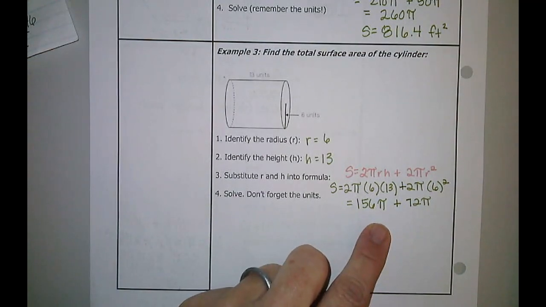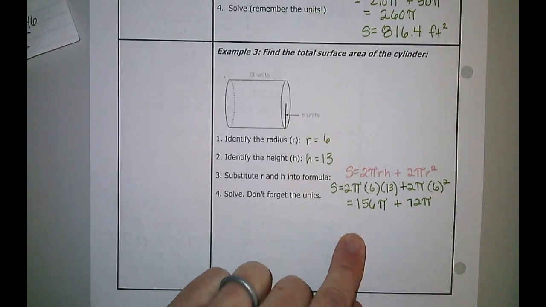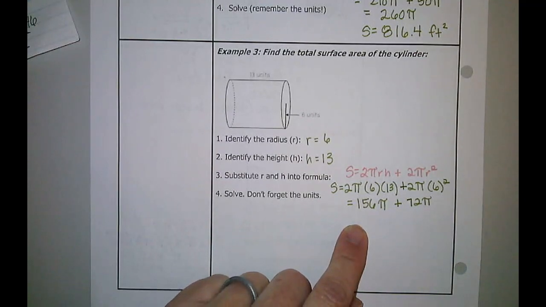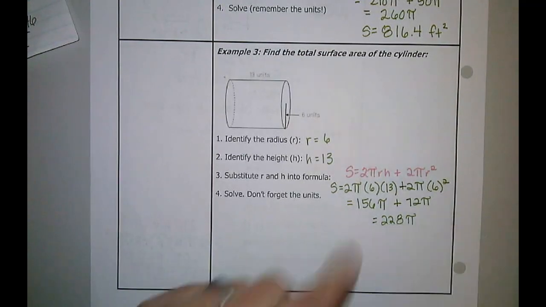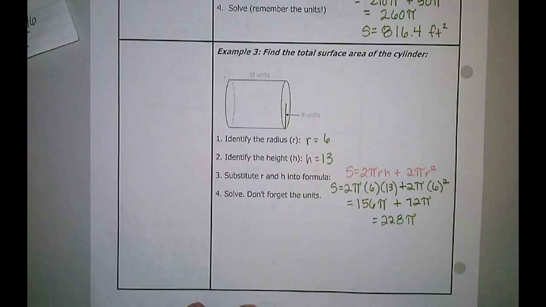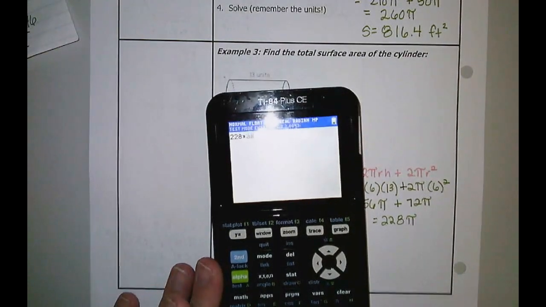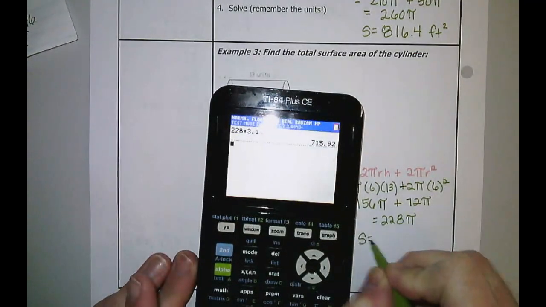Now again, I'm the kind of person that I like to add my two pi's together. You know, because I like more pie. Because I like food. But 156 plus 72 gives me 228 still times pi. And if I do that, 228 times 3.14, I get that I have a total surface area.